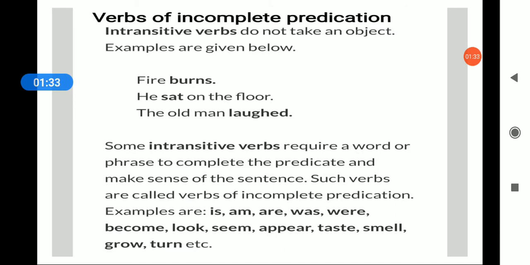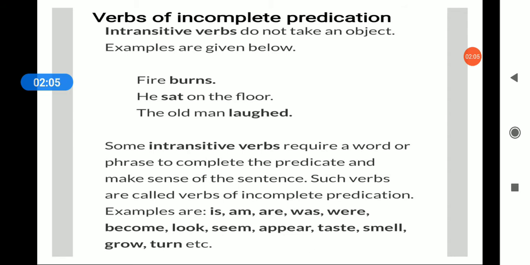Now let's see verbs of incomplete predication. But in intransitive verbs, you all know that they do not take any object. Like fire burns, he sat. Even if I'm not going to write on the floor, then too he sat is making sense. The old man laughed. Okay. So, see, he sat. Now, if you see in this, we have not taken any object.